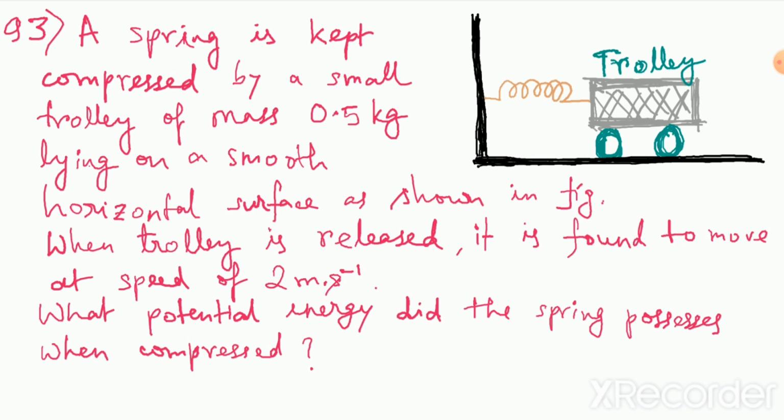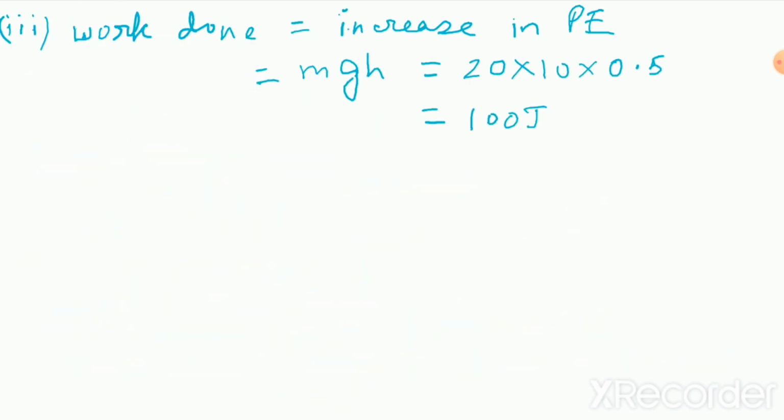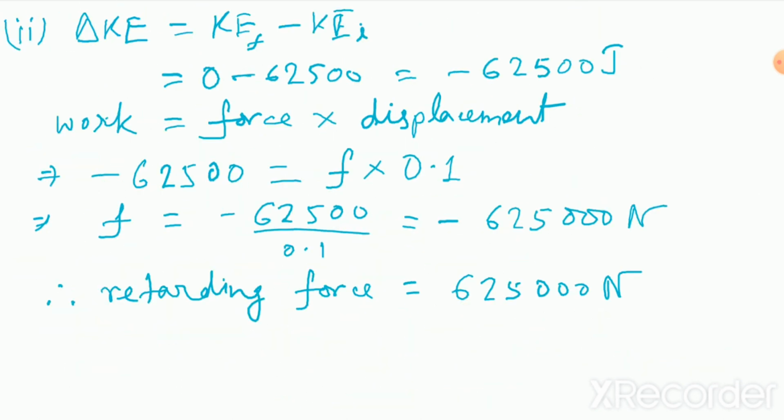Here, when the spring is compressed, it develops potential energy, spring potential energy. Now, when the trolley is released, the spring unwinds itself, or changes from the compressed state to the relaxed state. In the process, it will release all the potential energy into kinetic energy. So if I can calculate the value of kinetic energy, then definitely that kinetic energy value will be equal to the value of the potential energy in the compressed spring.